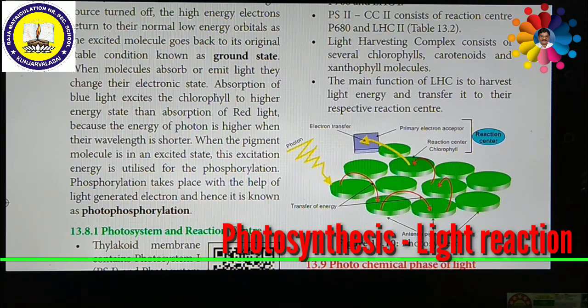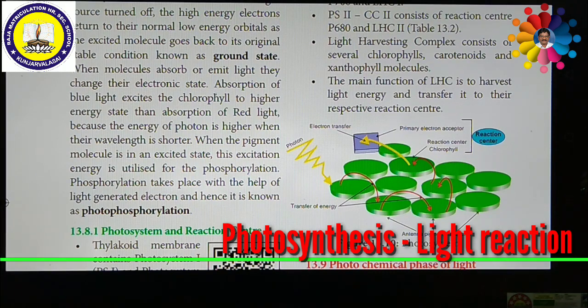Photosystem 2 has a reaction center called P680 nanometer. These are the two reaction centers present on the chlorophyll. On this basis, we are going to discuss in detail how the photochemical reactions of the light reaction take place.